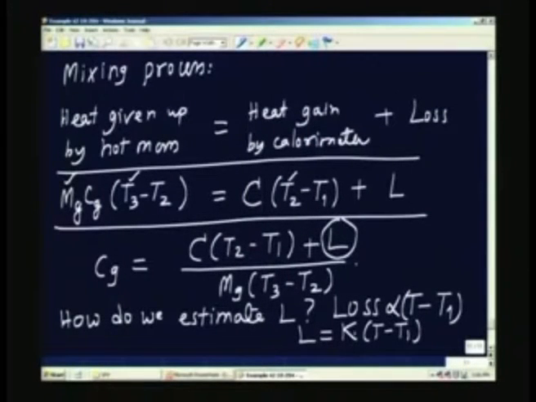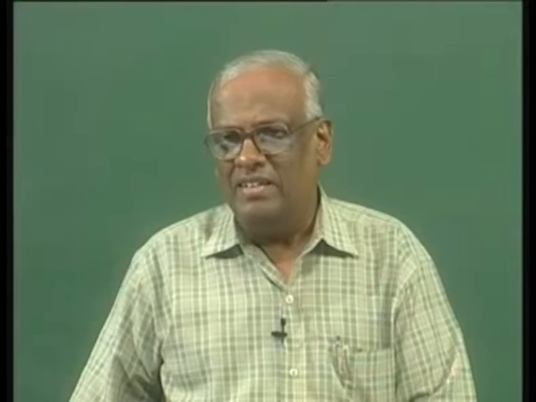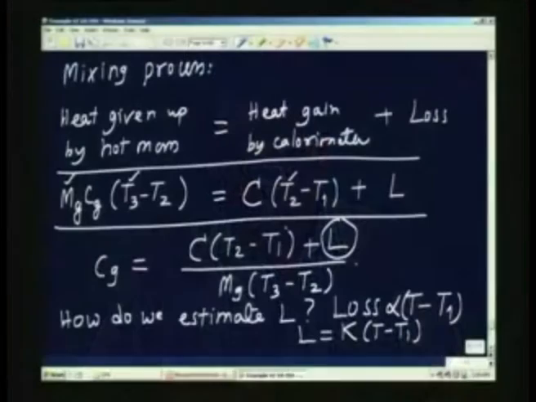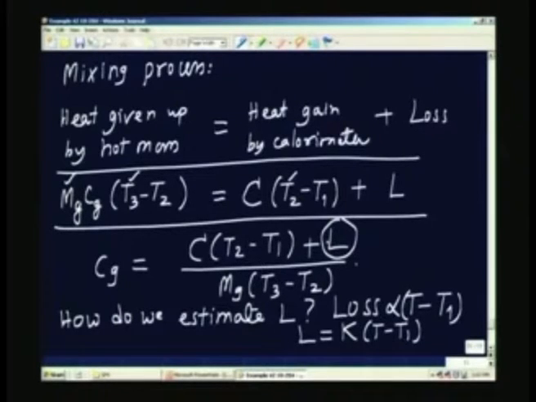In fact, I have derived the expression, the specific heat of the material, in this case the glass beads, equal to C into (T2 minus T1) minus L, where capital C is the heat capacity of the calorimeter itself with its contents, and L, the second term in the numerator, is the loss term, which needs to be estimated by the cooling process, and the denominator consists of the mass of the glass beads multiplied by the temperature difference, the change from the higher temperature to the lower temperature.